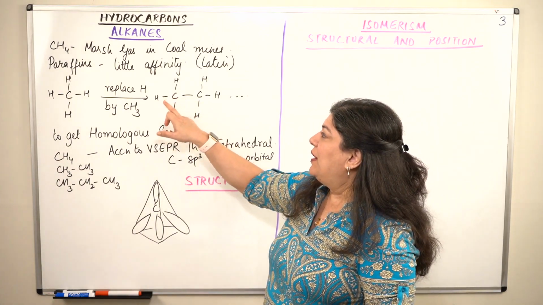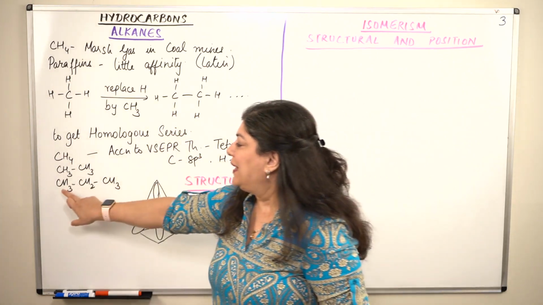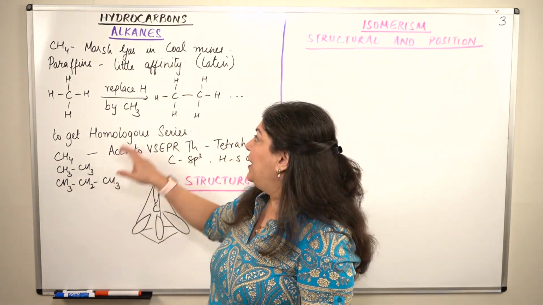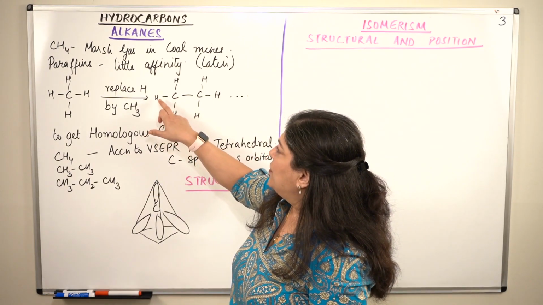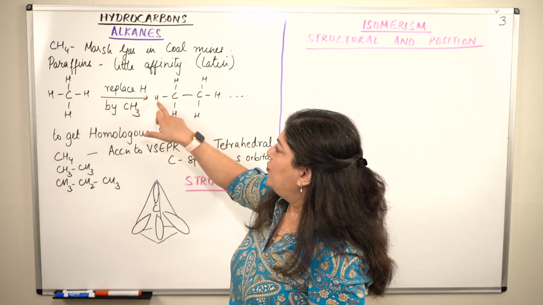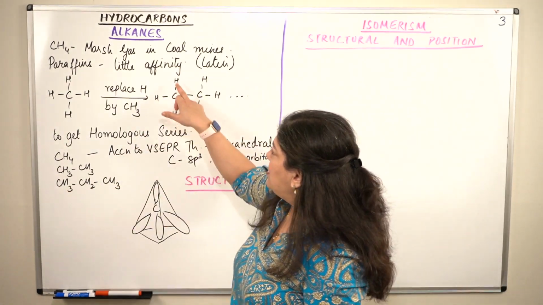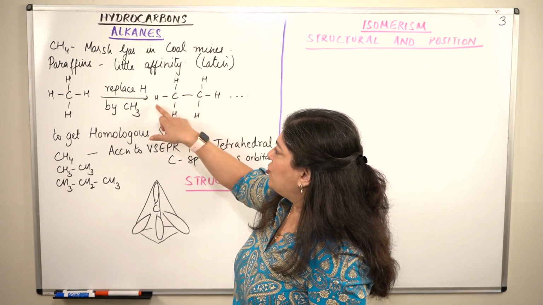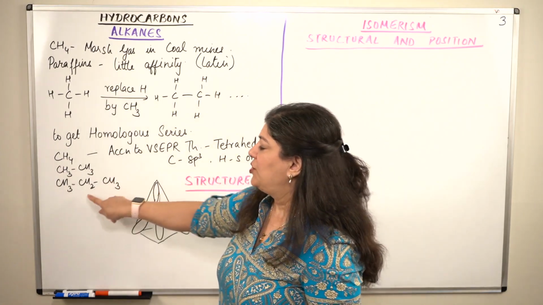And if you remove this hydrogen and replace it with a carbon, you will get the third hydrocarbon. So you'll have hydrogen, hydrogen, hydrogen with that carbon. So you have CH3 here, and this remains only CH2 because this hydrogen is also turned into carbon. So you'll have CH2 and CH3 in the end.